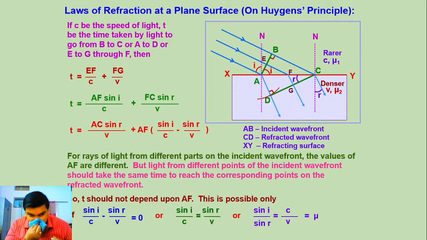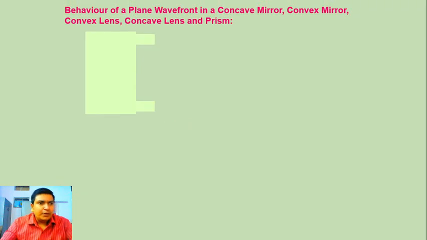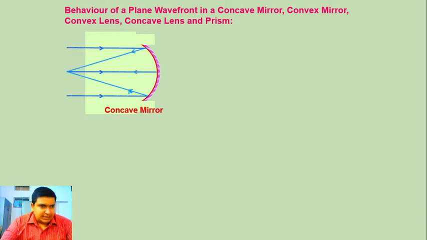Now, moving on, we can observe the behavior of a plane wavefront in a concave mirror, convex mirror and lenses also. Suppose we have a concave mirror and a ray is coming to it. So this is a normal ray diagram structure. Suppose any plane wavefront AB is incident on the mirror, then CD is the reflected wavefront which turns into a spherical one and is finally focused at a particular point.